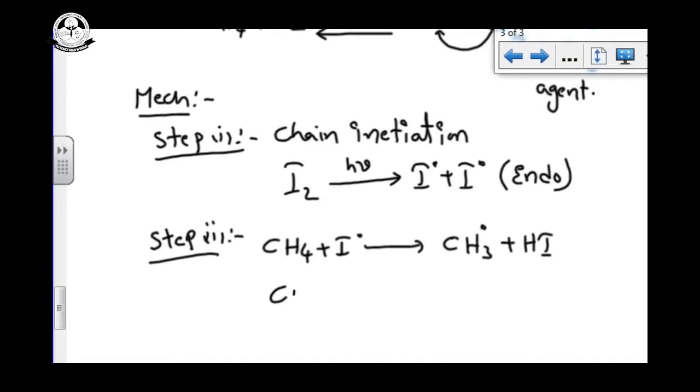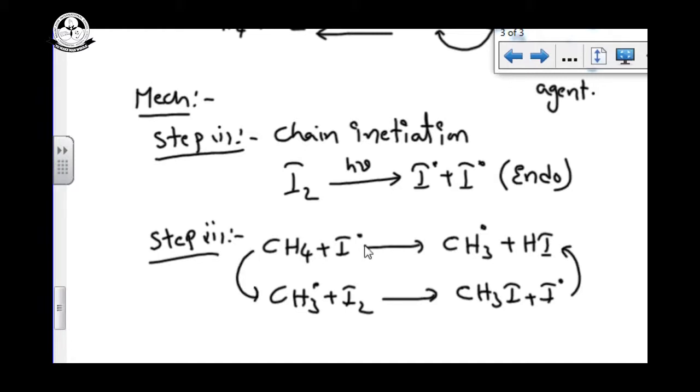That methyl free radical reacts with I2 to give methyl iodide, CH3I, plus iodine free radical. Like this, vice versa. This is the chain propagation step we know.